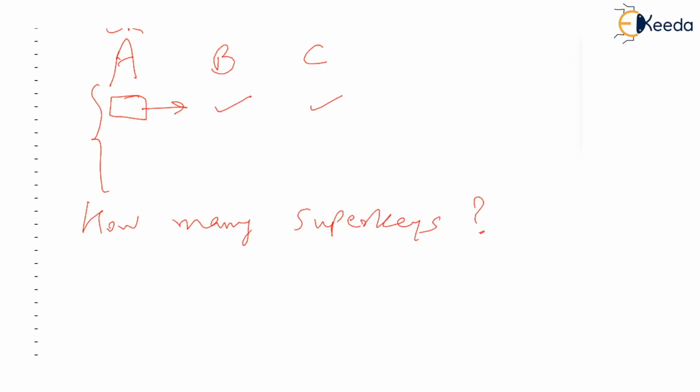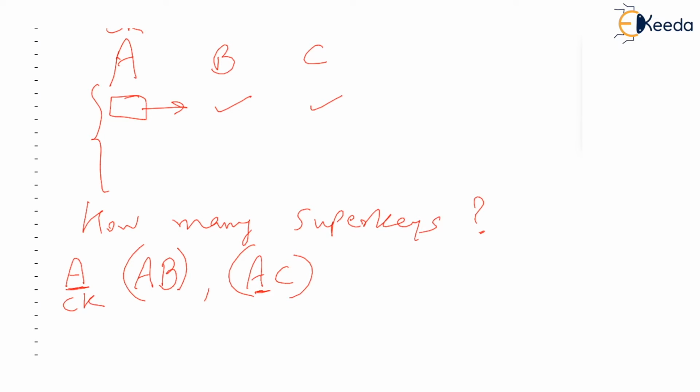Let's see. If you join anything to the candidate key, it becomes a super key, isn't it? A is the candidate key. So join B with it. Now this becomes a super key. Even AC becomes a super key, isn't it? Yes, because A itself is the candidate key and you are joining C with it. And what about only A? Somebody will say, no, sir, A is the candidate key, you said.